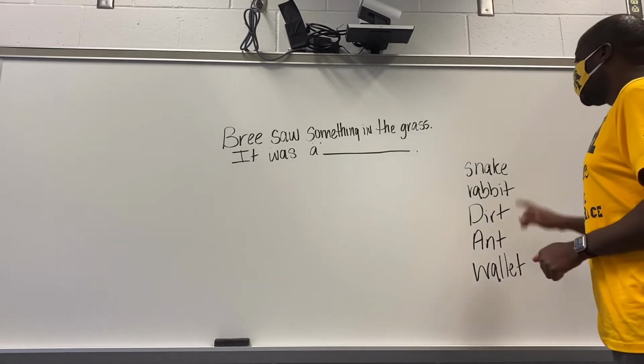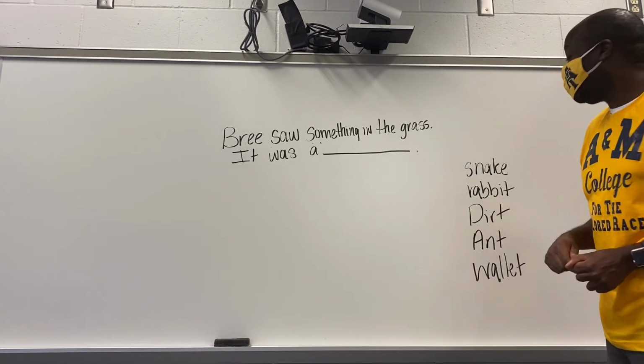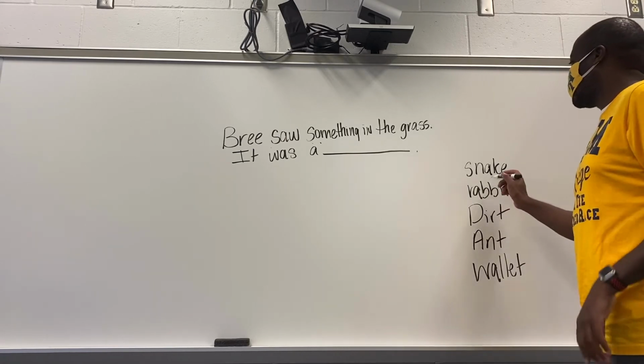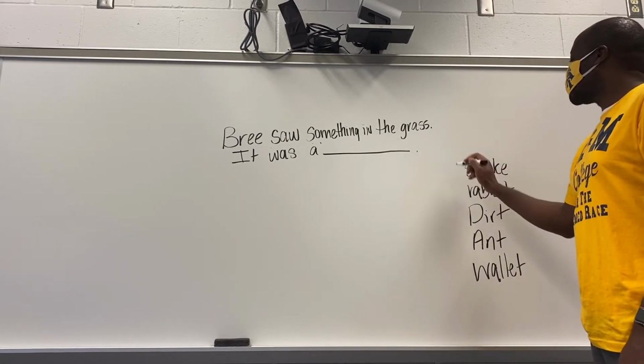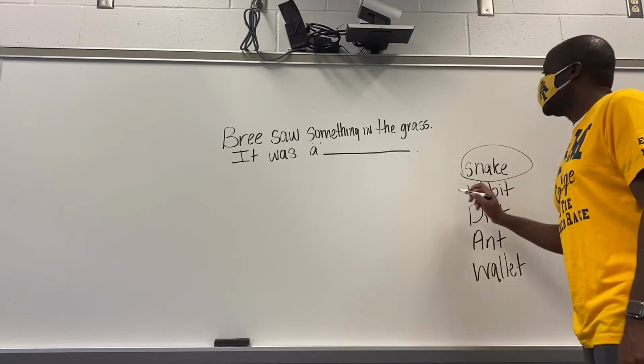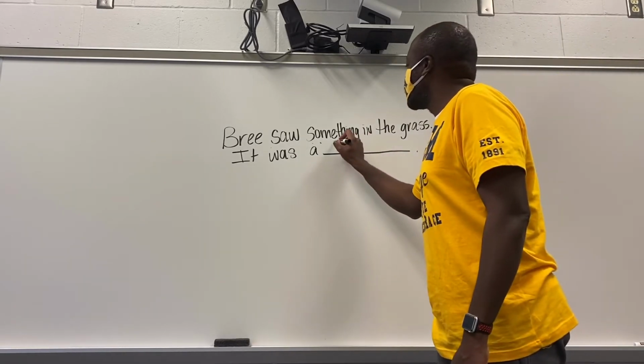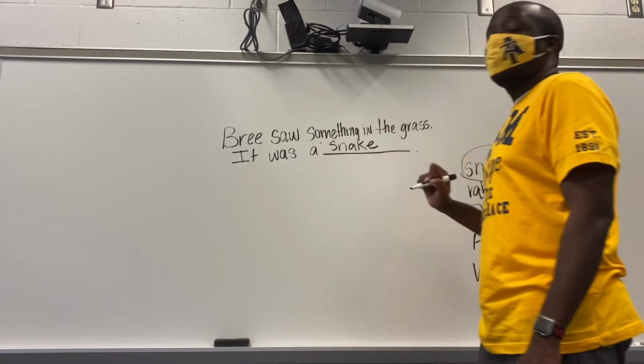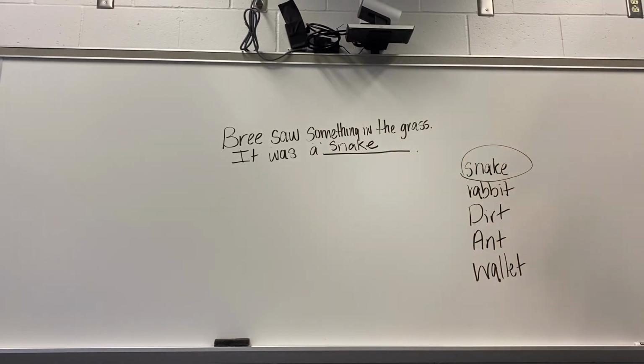So that's one way we could do it. But then I can go in and select one of these to write about. So we can say Bree saw a snake in the grass. So it was a snake in the grass.